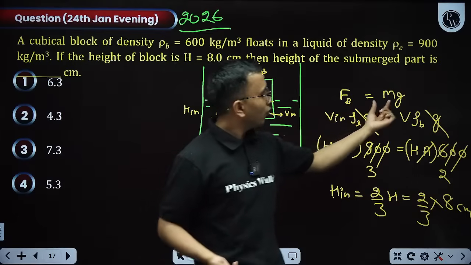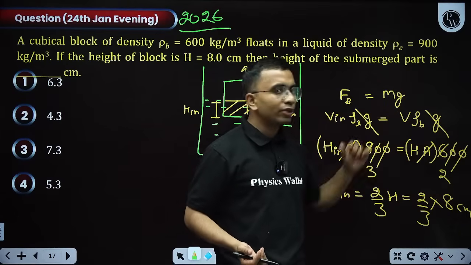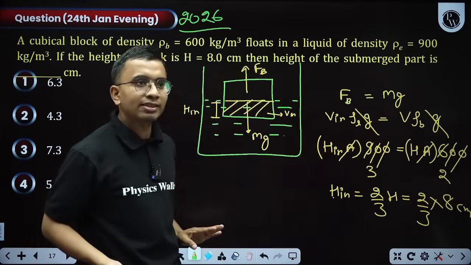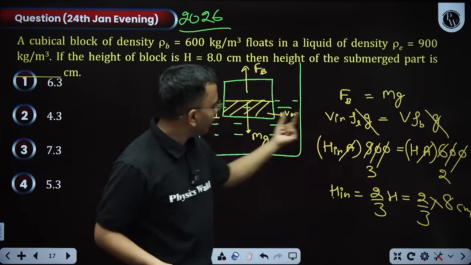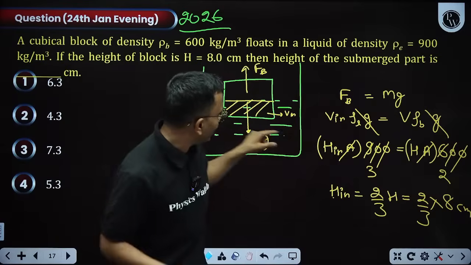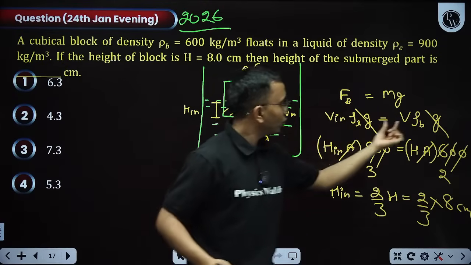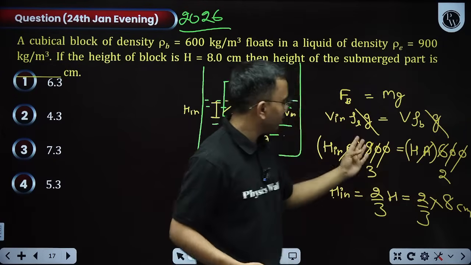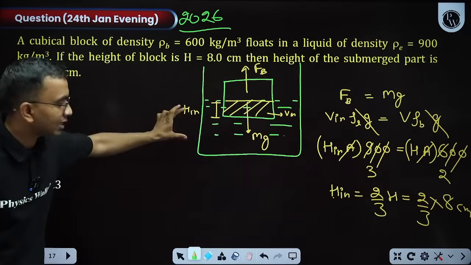What is mass? Total volume into density of the block, mass into g. g got cancelled on both sides. Volume inside will be the height inside into area of cross section. Total volume will be total height into total area of cross section. Putting both the densities, we got the value of h_in.